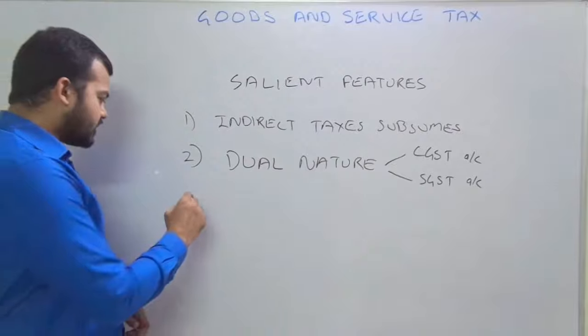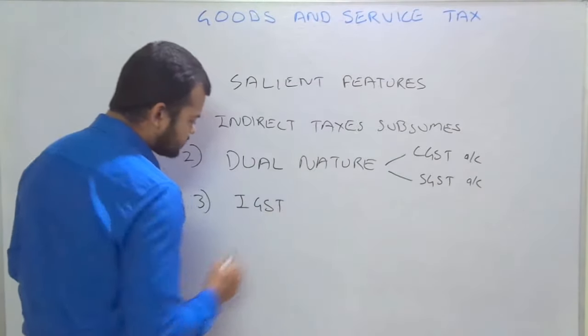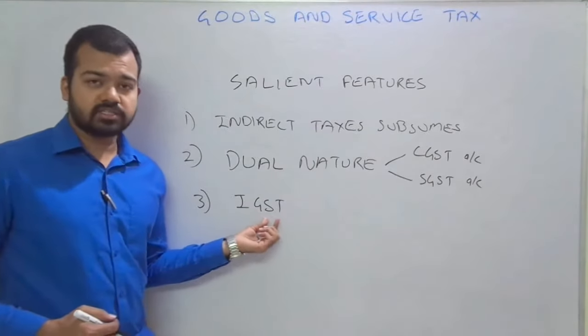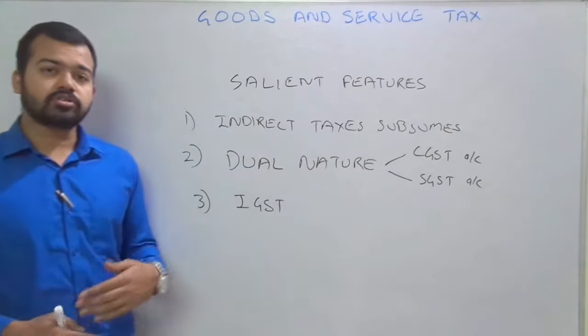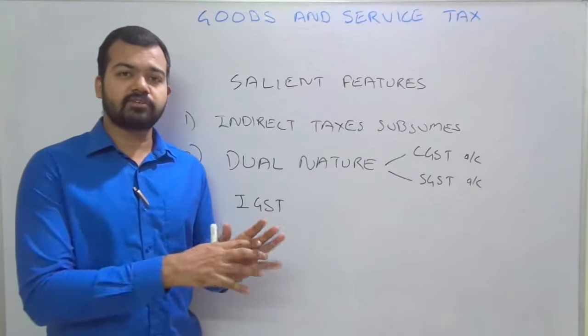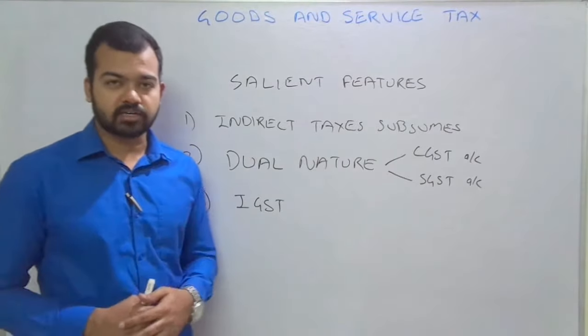Now we consider the third major feature, that is IGST, the integrated goods and services tax. It is imposed on the interstate supply of goods. Suppose goods are transferred from Delhi to Tamil Nadu. Then IGST will be imposed on that commodity.